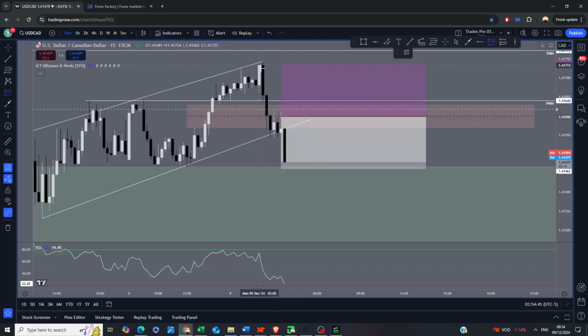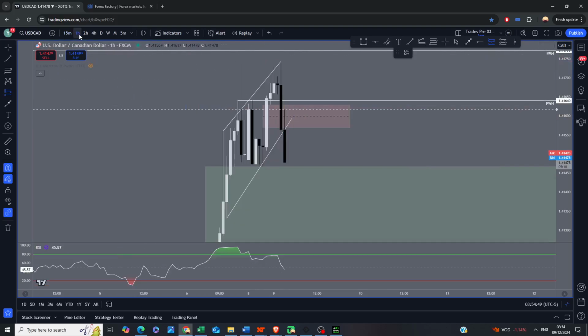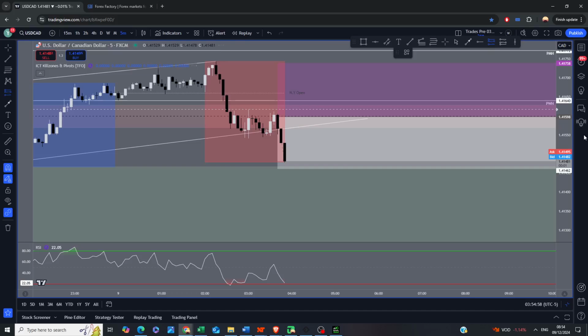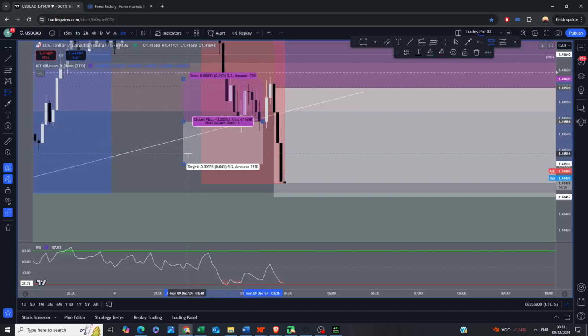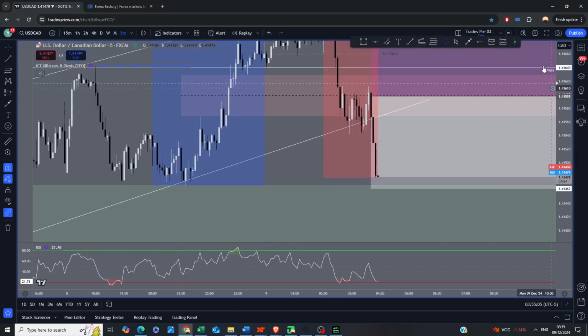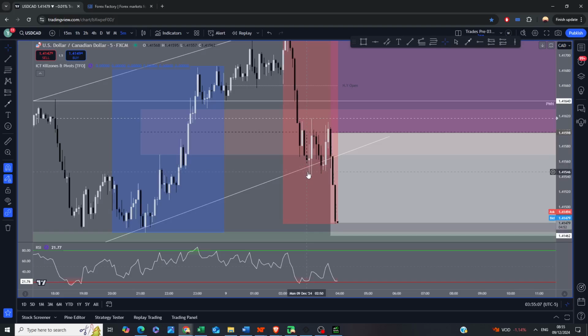I wanted the 618 pullback, but it's highly unlikely to get a 618 pullback when price is moving so fast. We came into that 50% off that inverse fair value gap, and that should have been more than enough. Not only that, there's another entry before that I saw that could have been potentially a good entry, which was this order block right here on the 5-minute time frame after price came down and closed below that fair value gap, making it an inverse fair value gap. Came into this high, took out the high of this order block and tapped into that fair value gap, and that was a good entry.